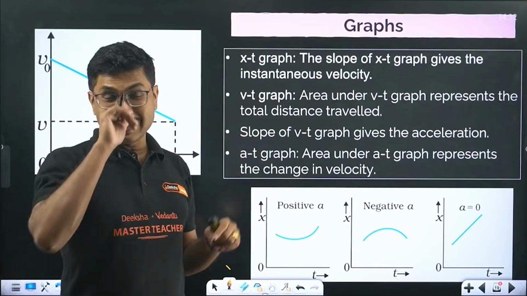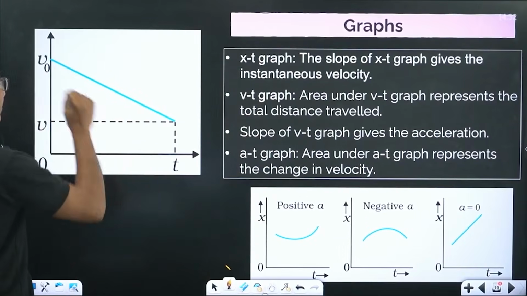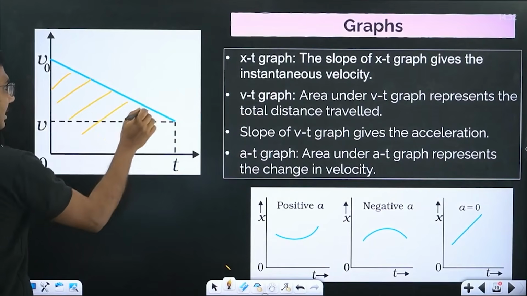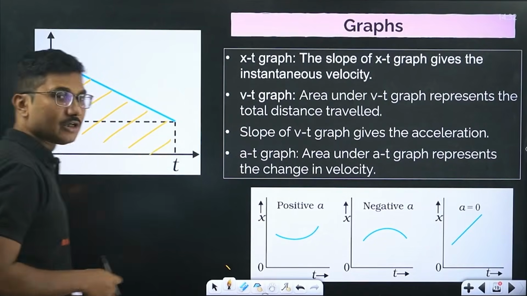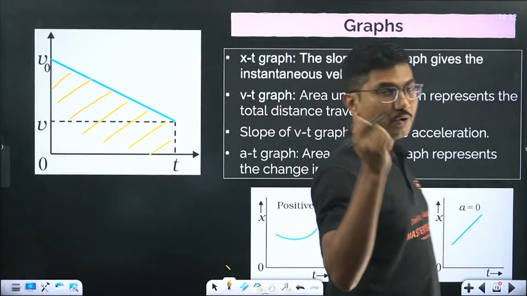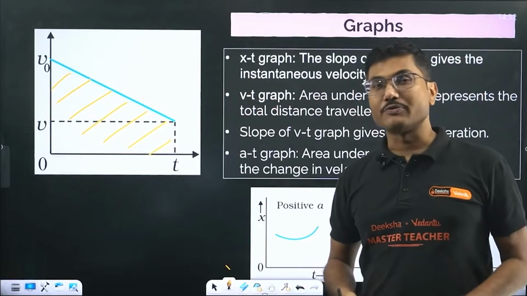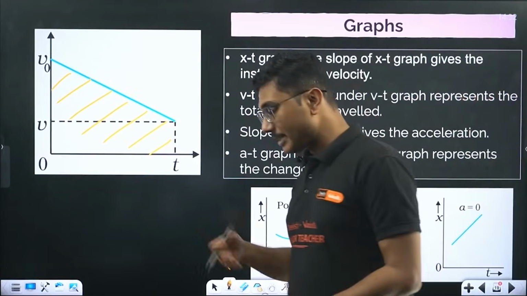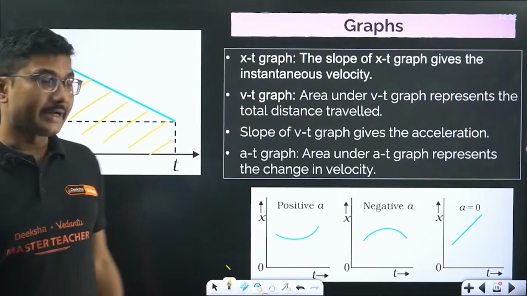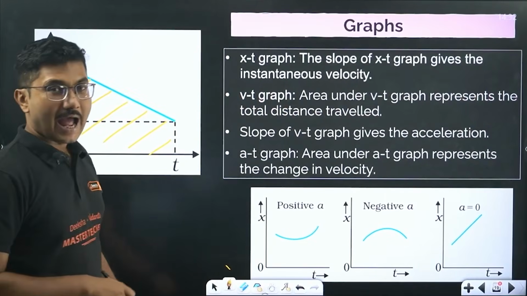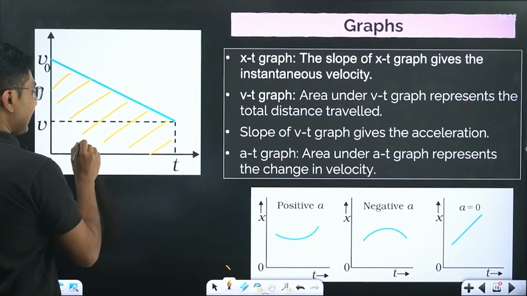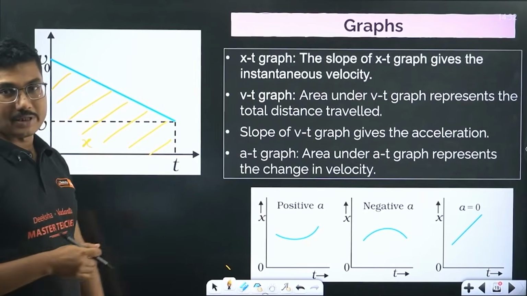For the vt graph, suppose this is velocity and this is time, this represents the area under the graph. We applied that in your PU1. If you remember, for the different expressions for velocity, we calculated the total distance traveled using this graph. One aspect of the derivation was that the area under the graph gives you the displacement, right?